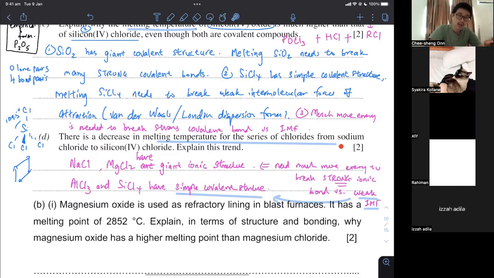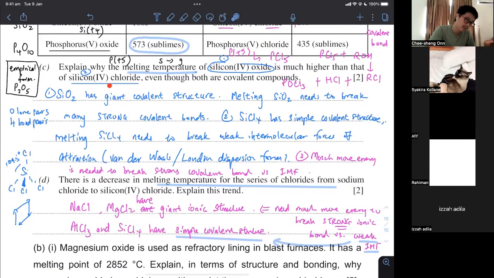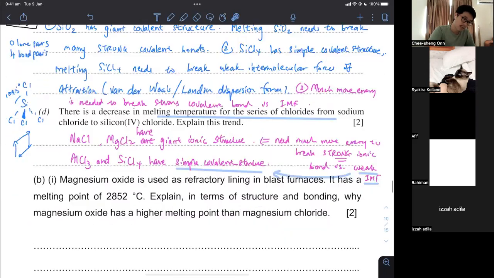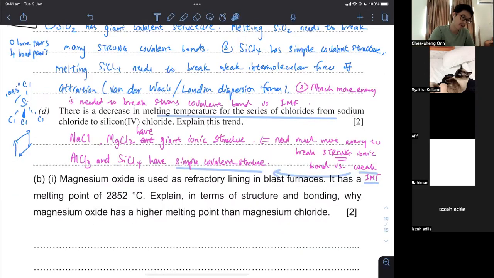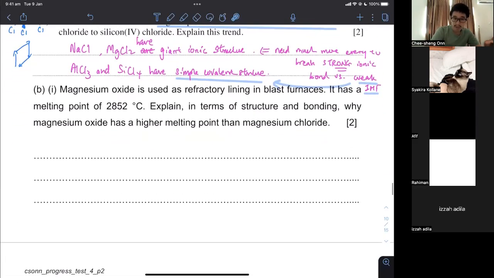It doesn't say sodium chloride and silicon chloride. It says sodium chloride to silicon chloride. From something to something, you must specify every single thing. Something and something, you just need to specify those two things. This and this, they are just two things. Silicon chloride, all the way from sodium chloride, there are 4 altogether. You have to specify all 4 of them. These kinds of questions get repeated a lot of times, so make sure you know how to specify them very, very easily.